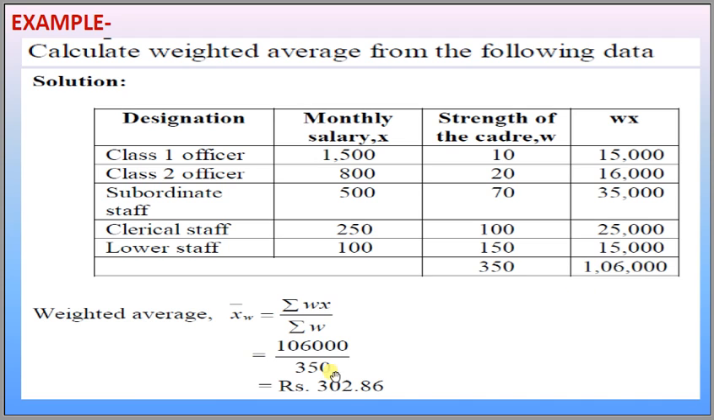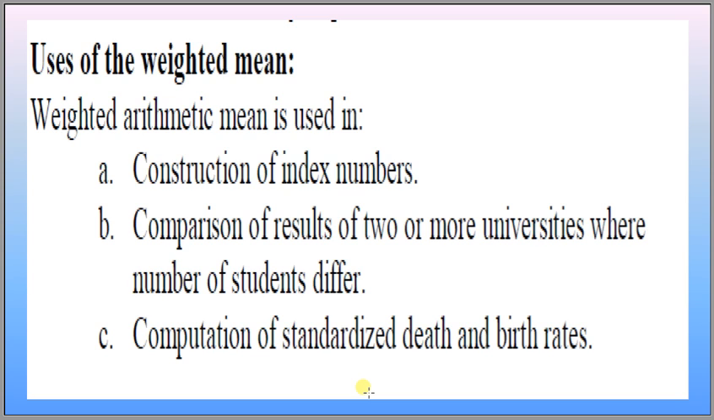Putting the values in the formula, summation WiXi divided by summation Wi, that is 1,06,000 divided by 350, the weighted average wage is 302.86. Usage of weighted means: weighted means can be used for construction of index numbers, comparison of results of two or more universities where the number of students differ, and computation of standardized death and birth rates.